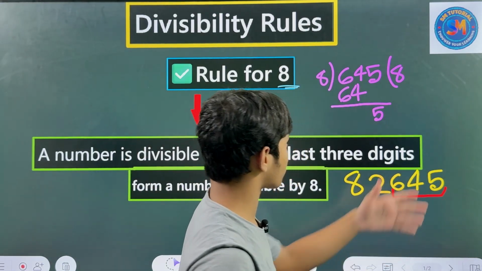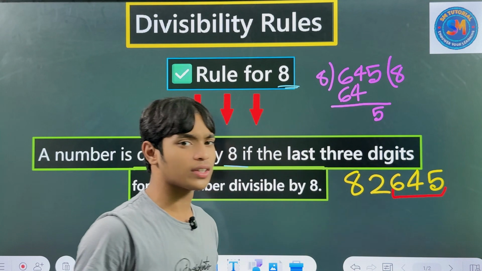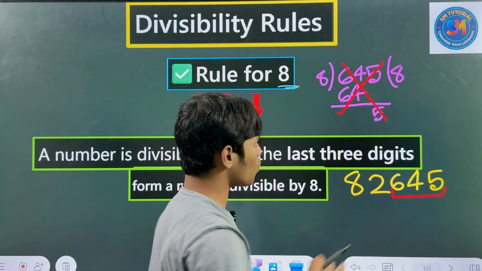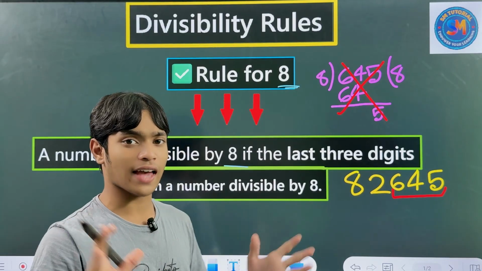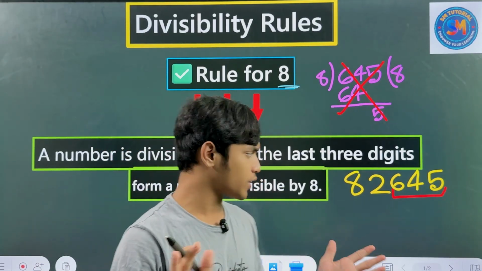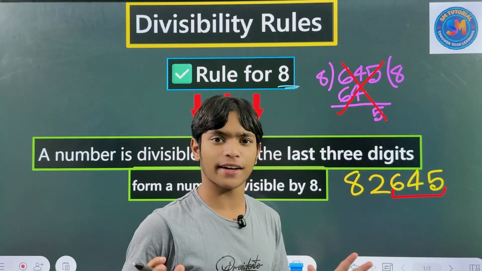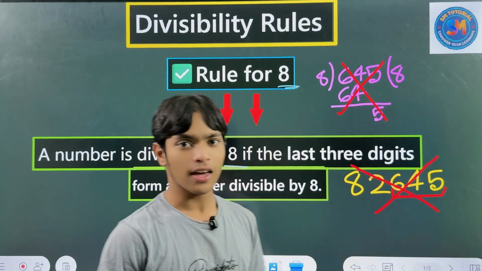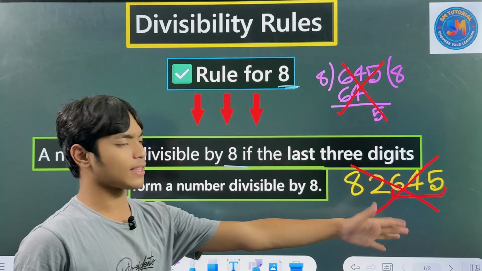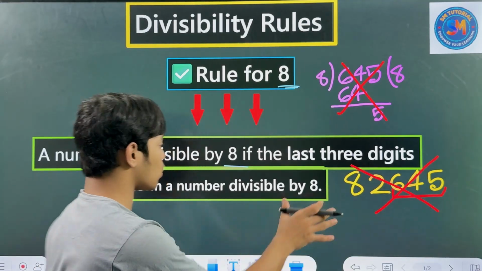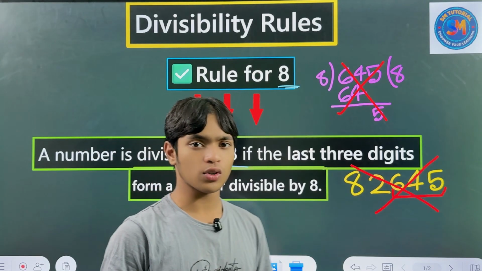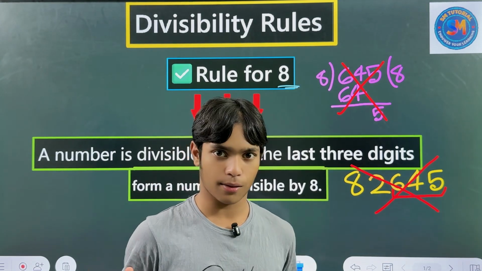So mainly we understood that this is not divisible by 8, so we don't need to write more things at the end of the division. We verified that this is not divisible by 8. That's enough. So we found that this number is not divisible by 8, and you have to know this rule that I wrote here. If you know this rule, you can verify for any number.